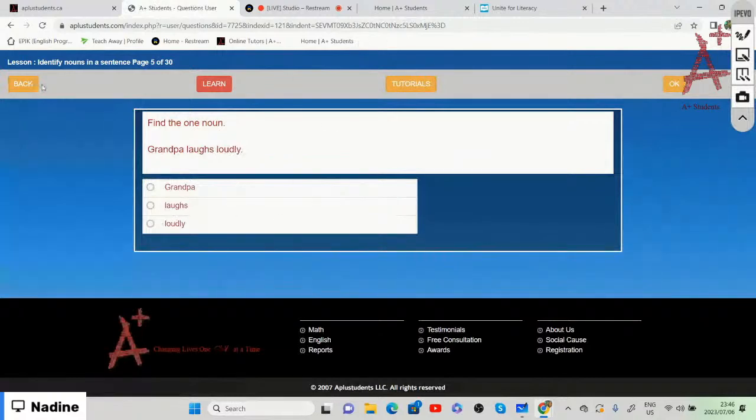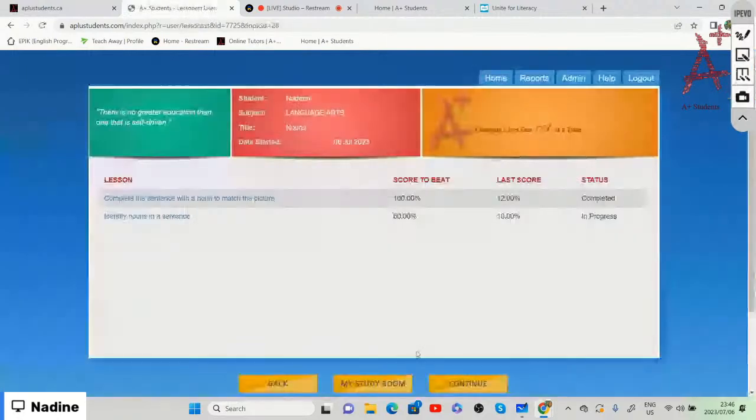So that is it. You will do the rest of the answers, right? Where you identify nouns within a sentence, right? All right, so now that is just to recap before we end our lesson. We did the chapter of nouns, and then we also did the lesson on completing the sentences with a noun to match the different pictures, as well as identifying nouns within a sentence, right? And we said a noun names a person, a place, a thing, or an animal. Remember, it's general, it doesn't specifically have to name the person by name. It can be girl, boy, and so on.